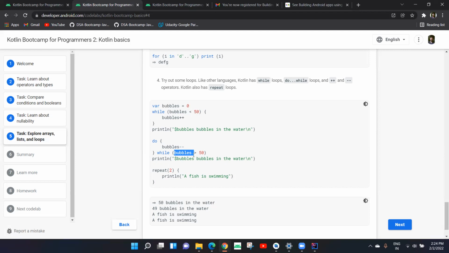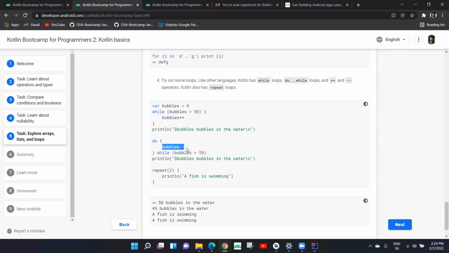Okay, let's evaluate again. 50 is equal to 50, so the evaluation is false. Then we exit the first while loop and we print 50 bubbles in the water. Then we go to the second loop, right? We start from top to bottom. First thing we need to do is do bubbles minus minus.